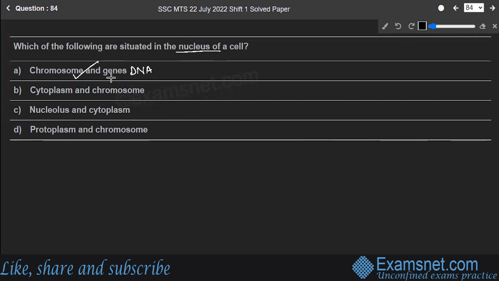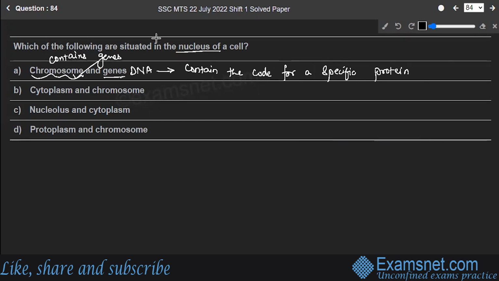Let's write down first of all genes. They contain the code for a specific protein that functions in one or more types of cells in the body. Chromosomes are the structure within the cells that contains a person's genes.